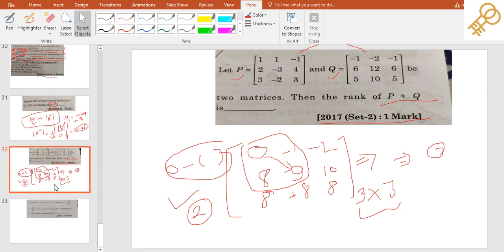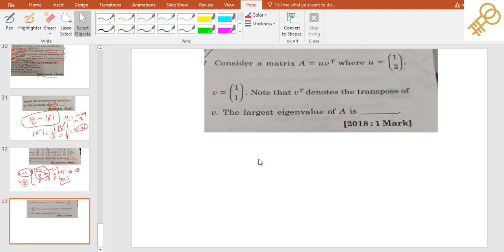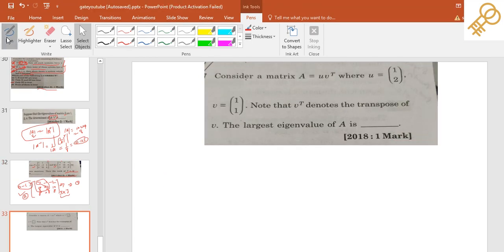Now moving towards the next question. This question was asked in 2018 for 1 mark. They have given one term, that is A is equal to U V transpose, and they have given U and V both, and they have told that this is the transpose of V, right? So we have to find the eigenvalue of this whole matrix. First we'll take U and then multiply with V transpose, right?